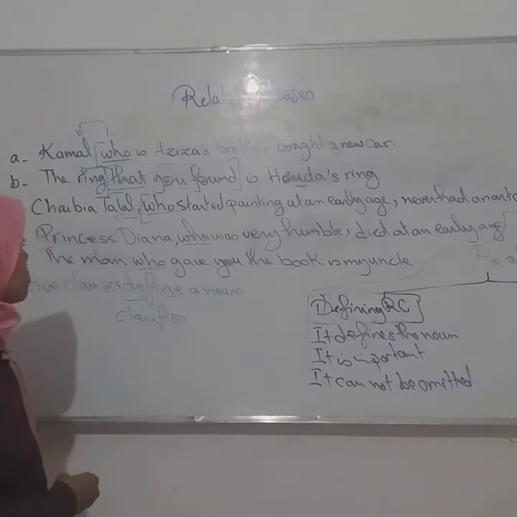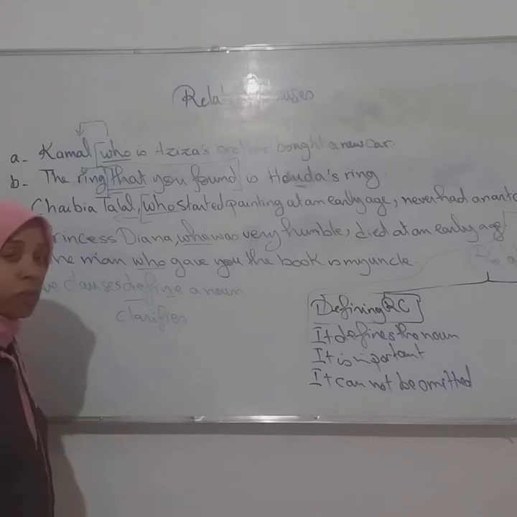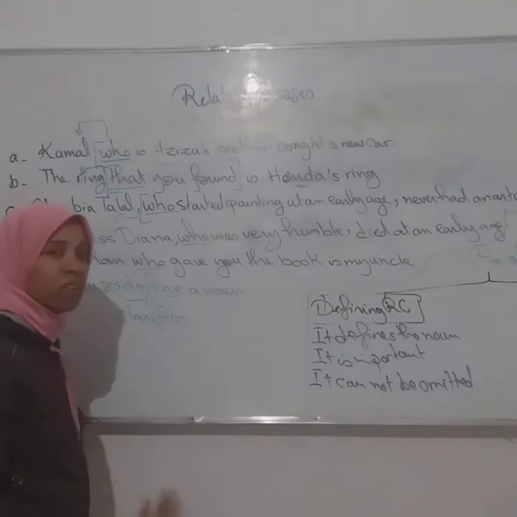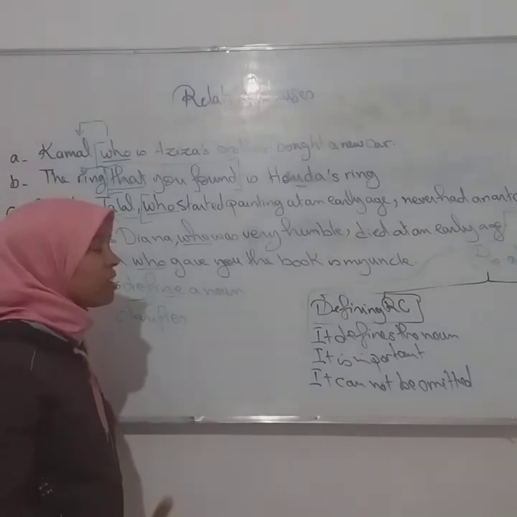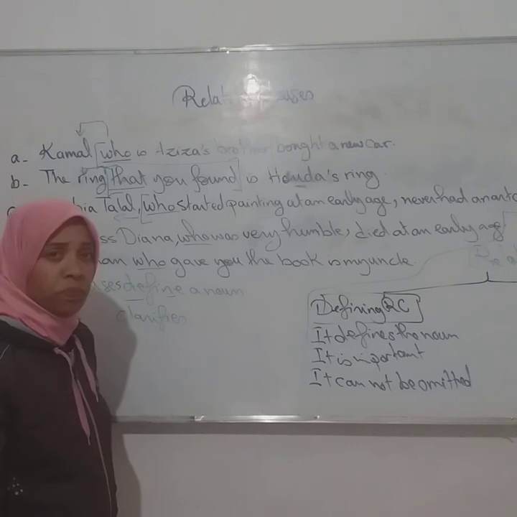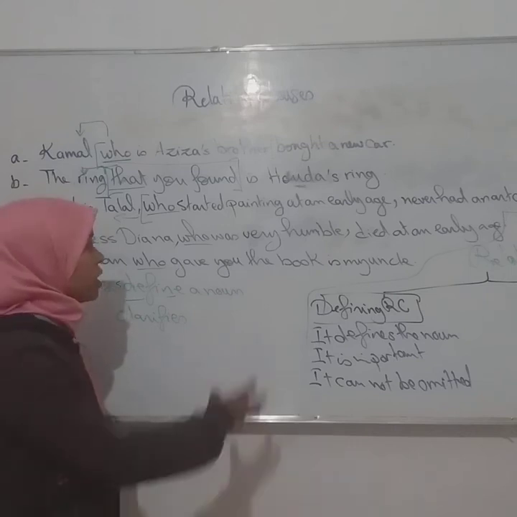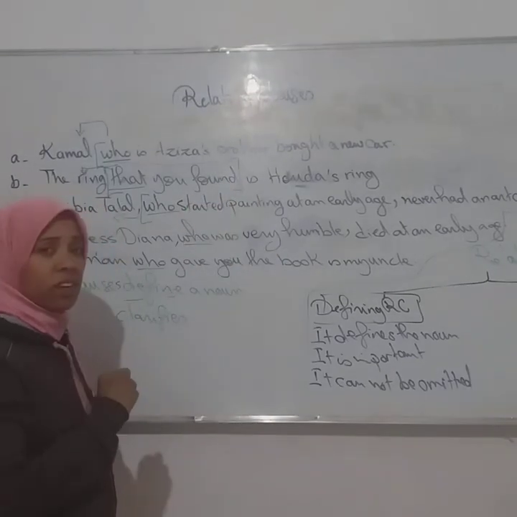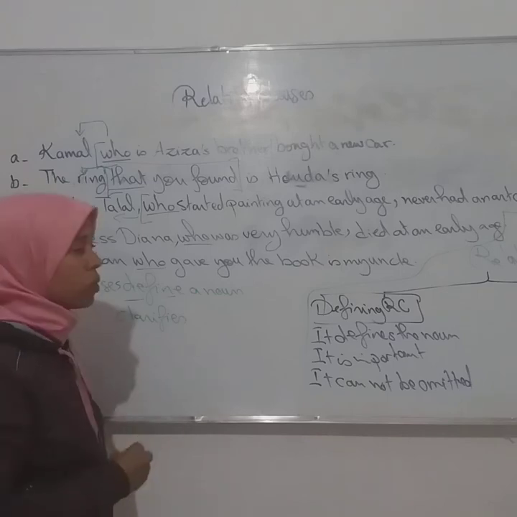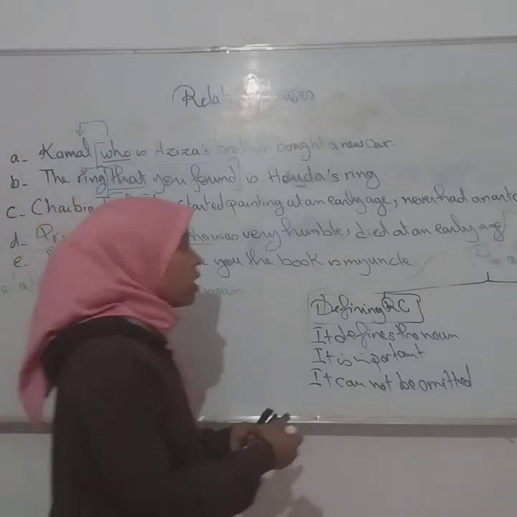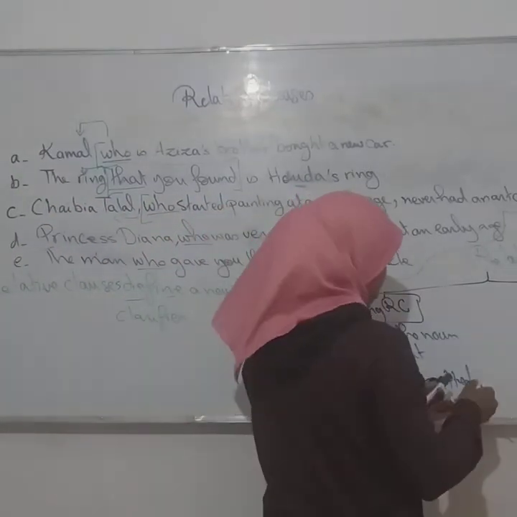Let's see, for example, Princess Diana. Of course, everybody knows who is Princess Diana, who is very humble. So here I'm just adding some information. Died at an early age. So if we remove the sentence, of course, the meaning will not be affected. So here it is non-defining.